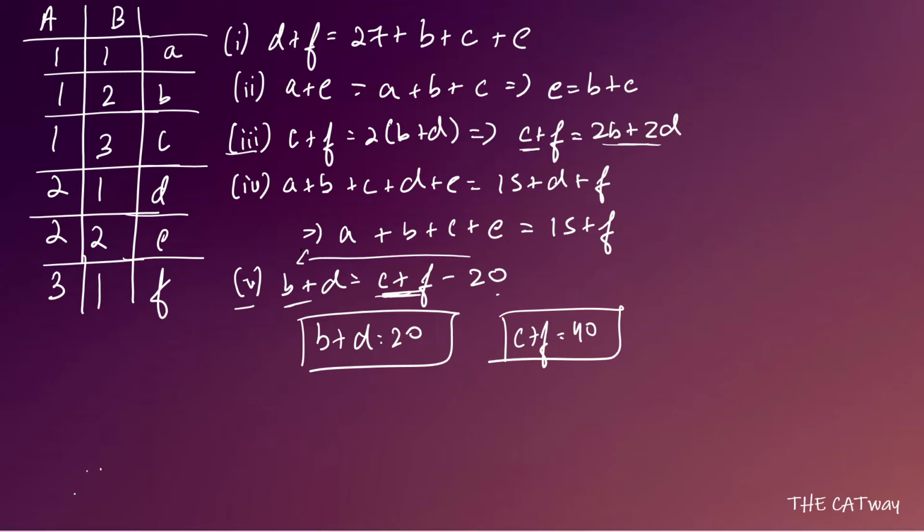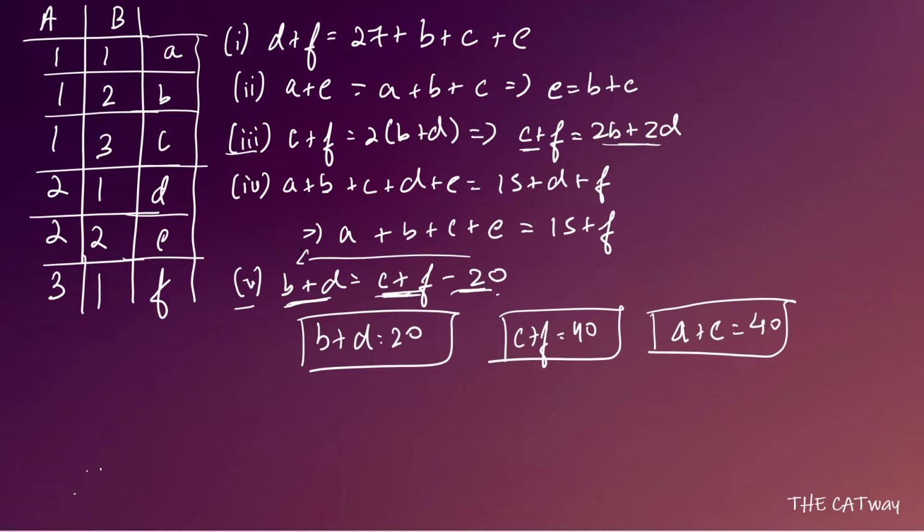That's also sure. The reason behind that, see, B plus D is 20. Add 20 into it, you will get the value of C plus F as 40. And because we know that the total number of matches, that is A plus B plus C plus D plus E plus F, was 100, out of that B plus D and C plus F we know are 20 and 40. So what we can say is that A plus E is going to be equal to 40. I hope this much is clear.